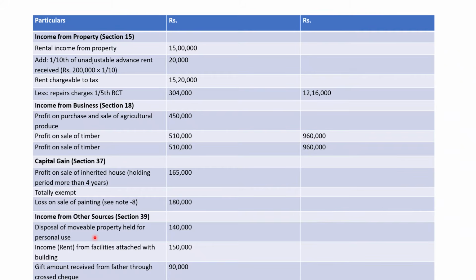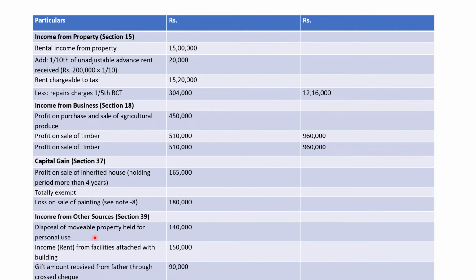Second, income from facilities attached with building, 1,50,000. So this is taxable. We will add it. 1,50,000 is taxable as income from other sources. This is income from facilities attached with building.